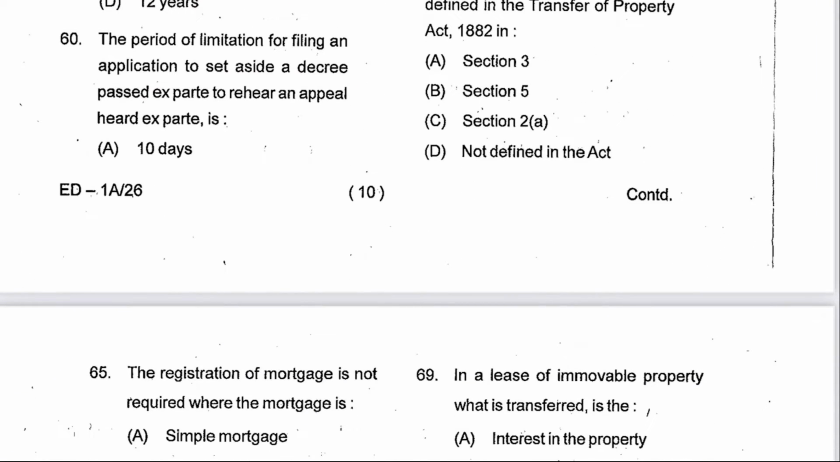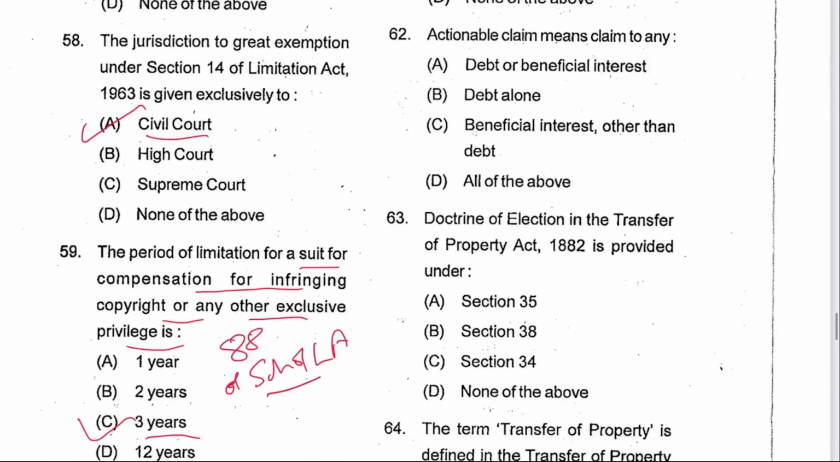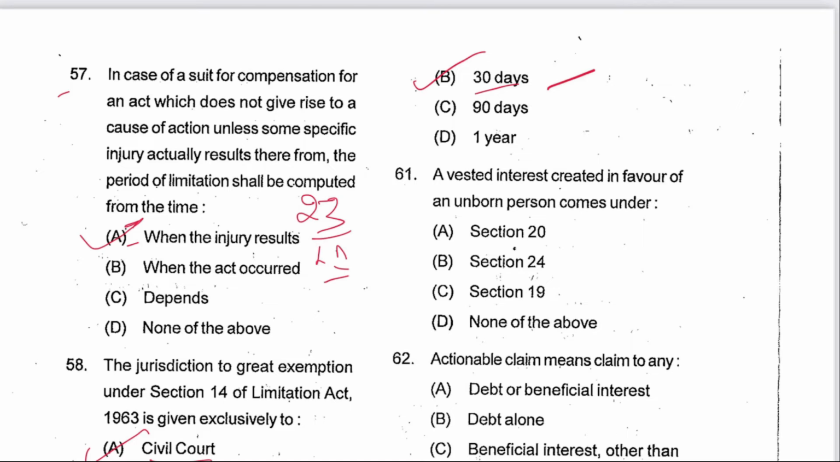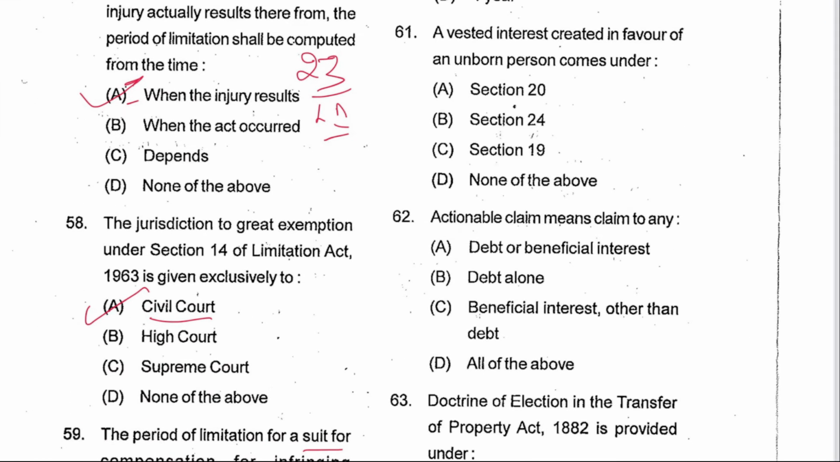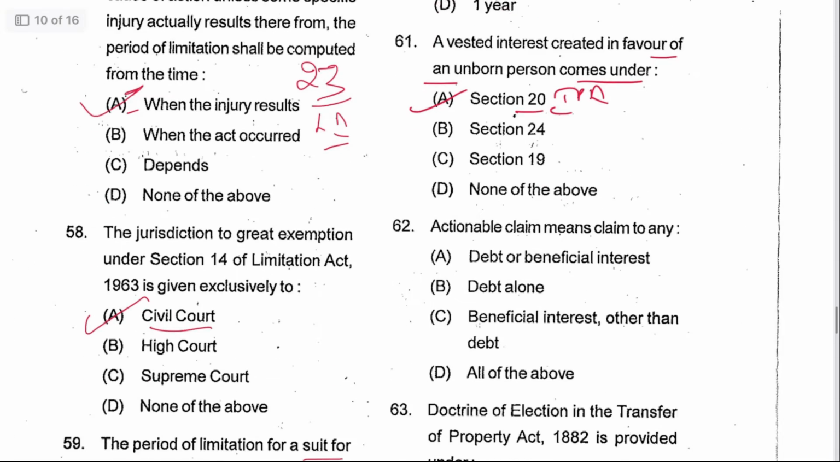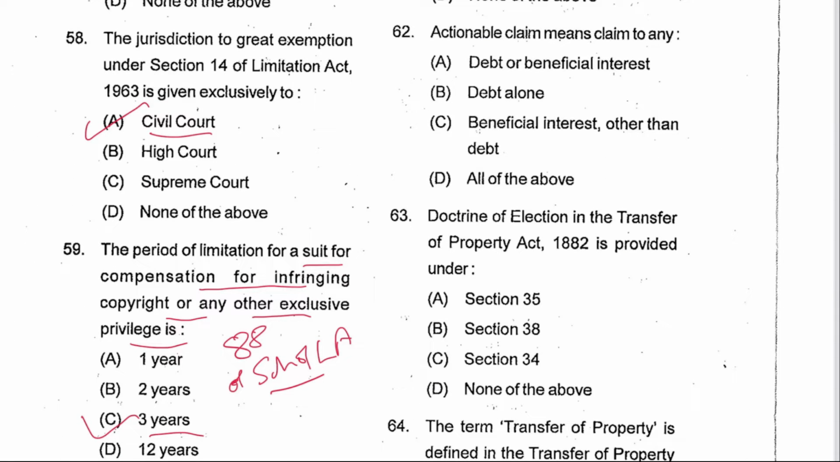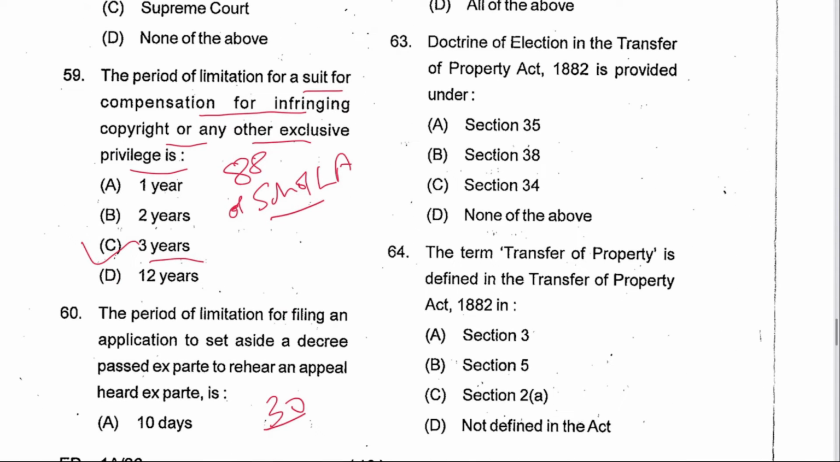Next is 60. The period of limitation for filing an application to set aside a decree passed ex parte or to rehear an appeal heard ex parte is 30 days. B is the answer. Next 61. Vested interest created in favor of an unborn person comes under section 20 TPA. A is the answer. Next 62. Actionable claims means a claim to any debt or beneficial interest. Yes, A, both.